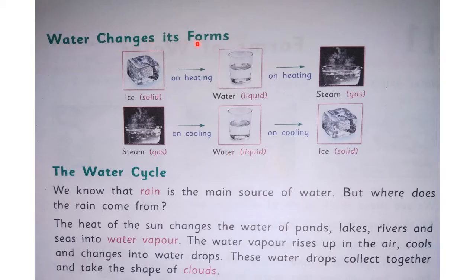Water changes its forms. When we heat ice, it converts into water, and when we heat water, it converts into steam. Now, when we cool steam, the steam gets converted into water, and when we cool water, it gets converted into ice.